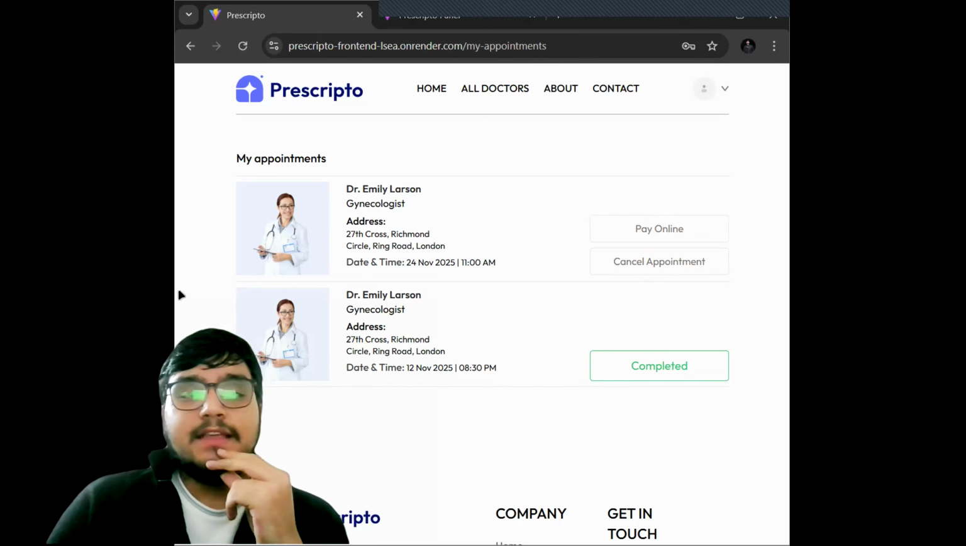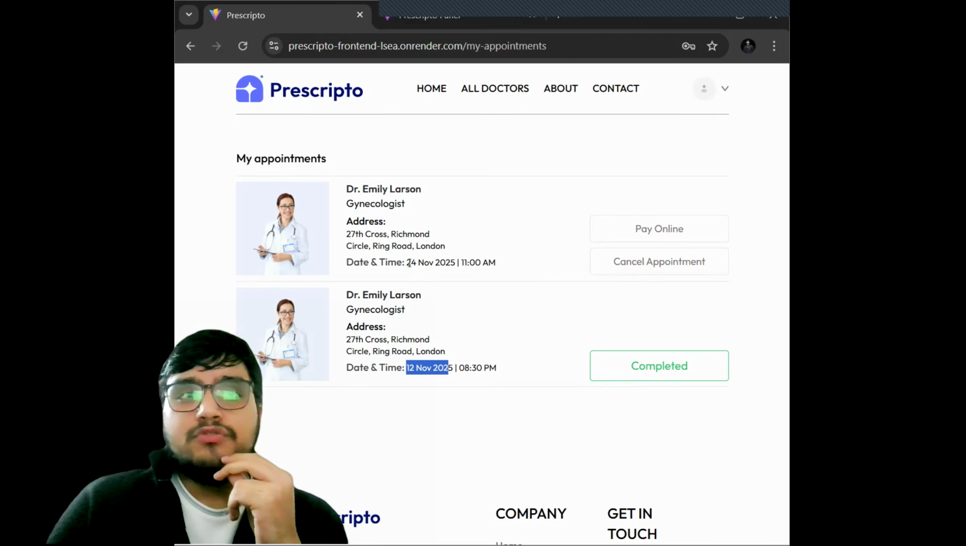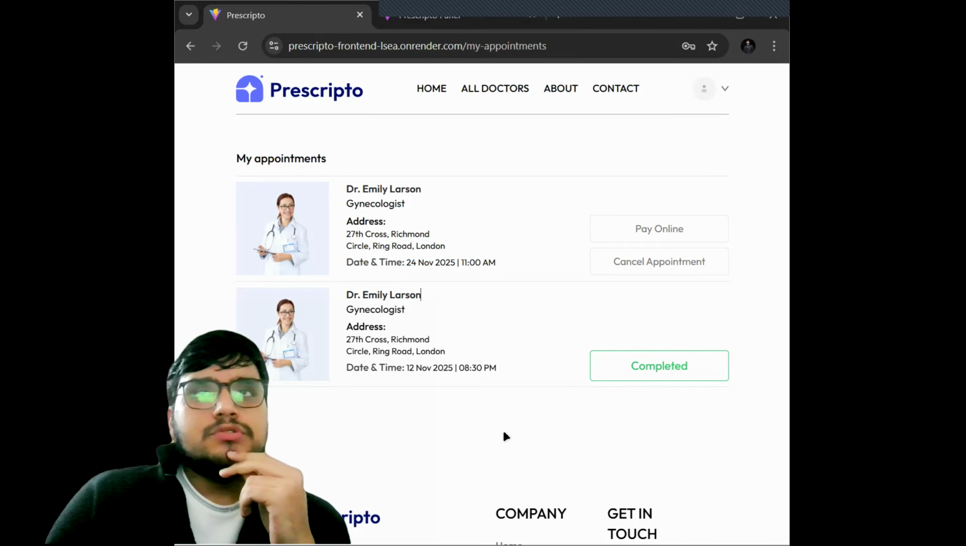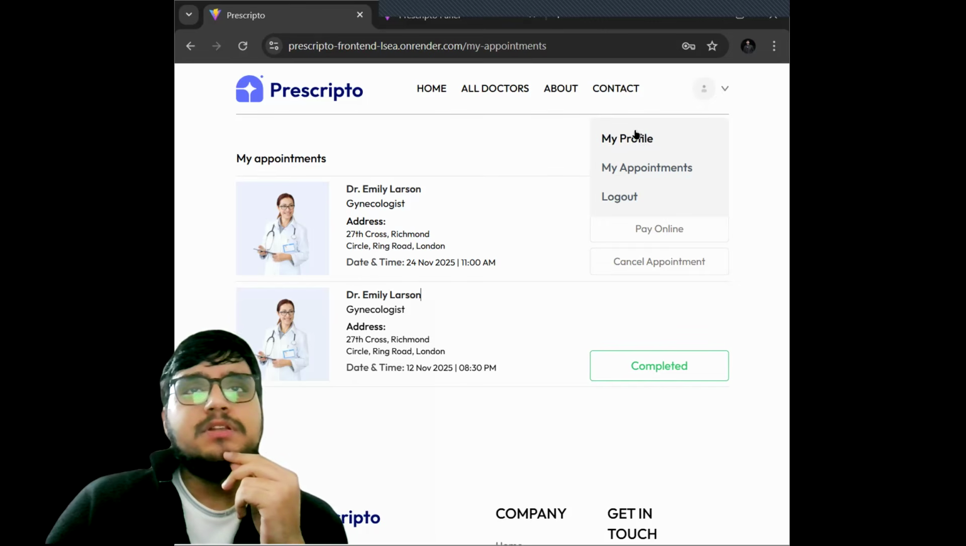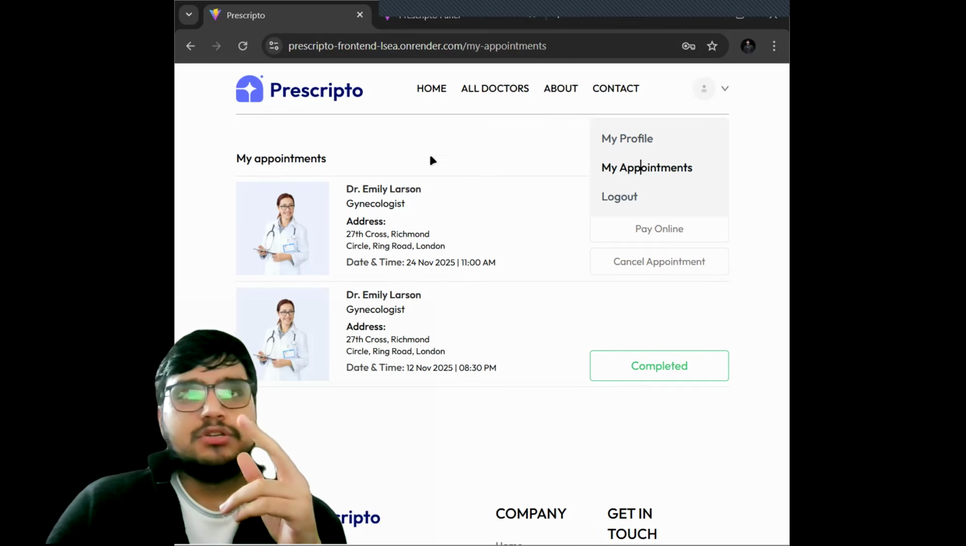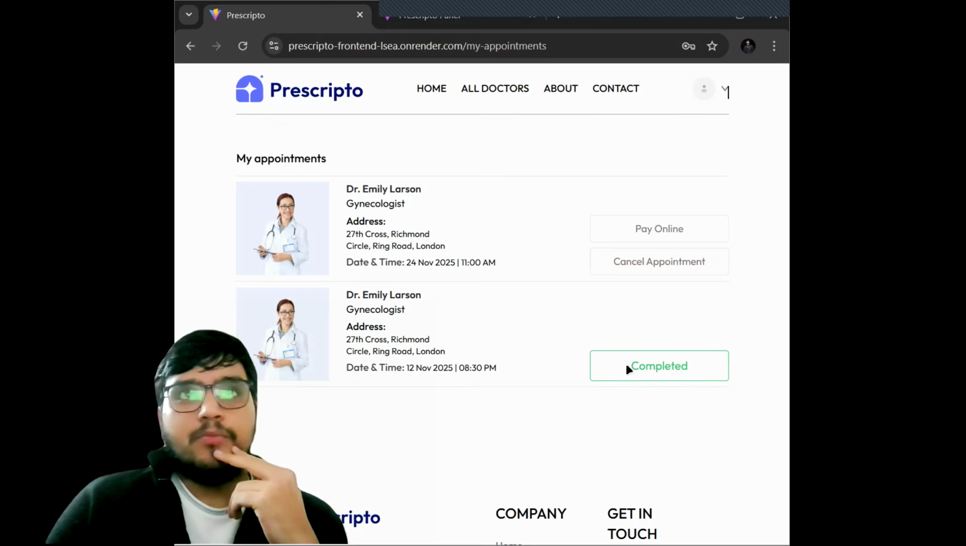The earlier appointment which I took for Dr. Emily was completed. It was scheduled on 12th of November 2025. But now it is after 12 days, that is 24th November 2025. It will be on 24th November. This will be visible just below my profile section, that is the My Appointment section. You will see all the appointments you have booked till now.